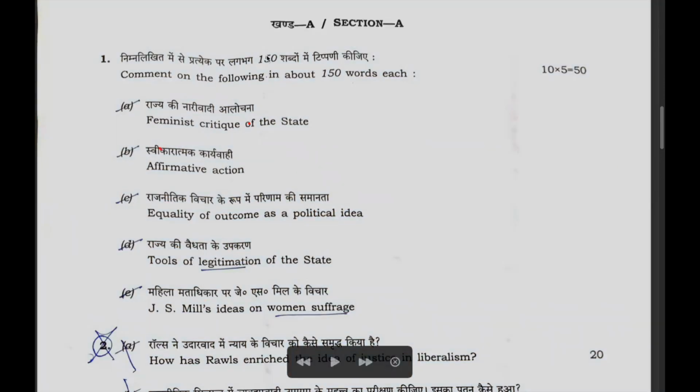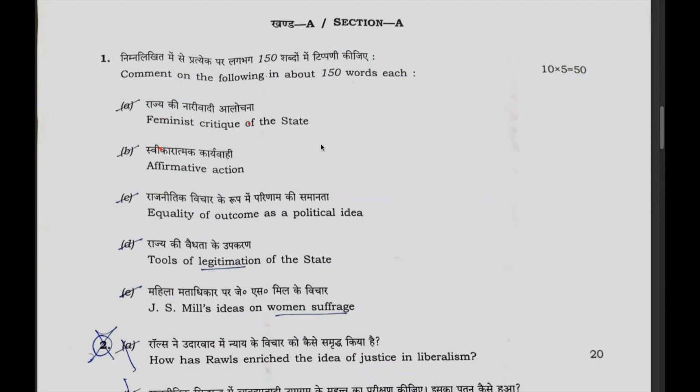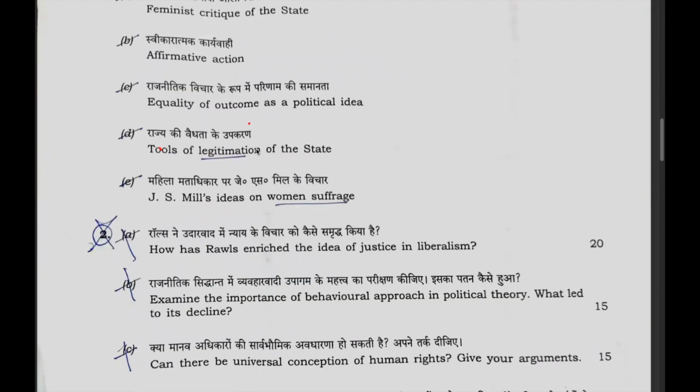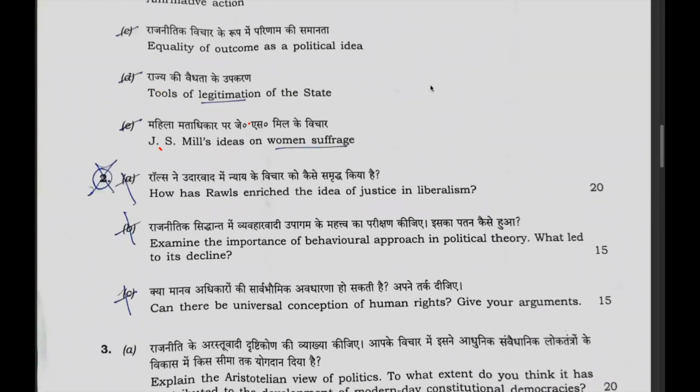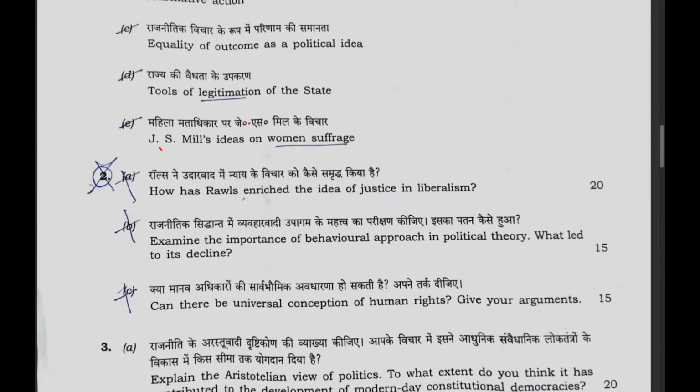Now let us go to the optional questions. In this, the first question, as every time, Rawls. Rawls has again been asked in the paper, and I have always told this in my classes that if Rawls is not asked in the political science paper 1, that means you are in the wrong paper, because every year justice and Rawls will be there in the question paper. Again, the pattern has continued: how Rawls has enriched the idea of justice in liberalism. This is a direct question.